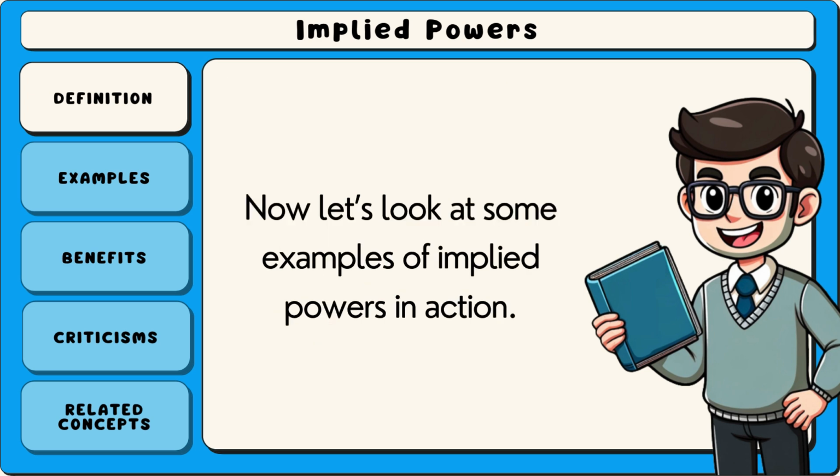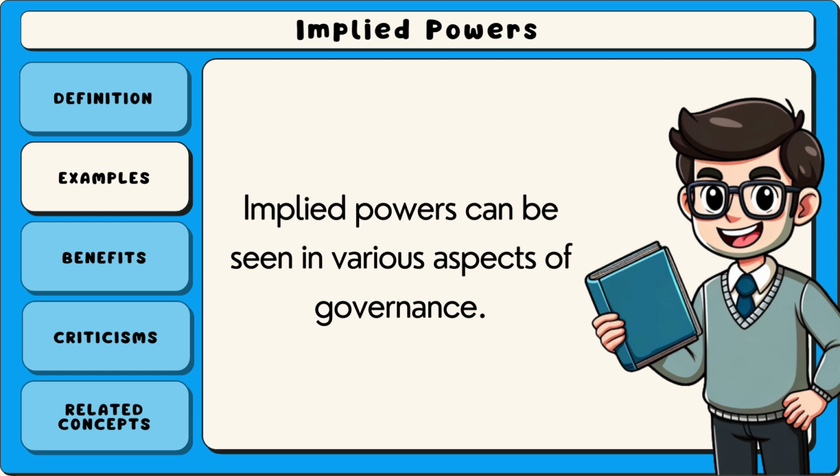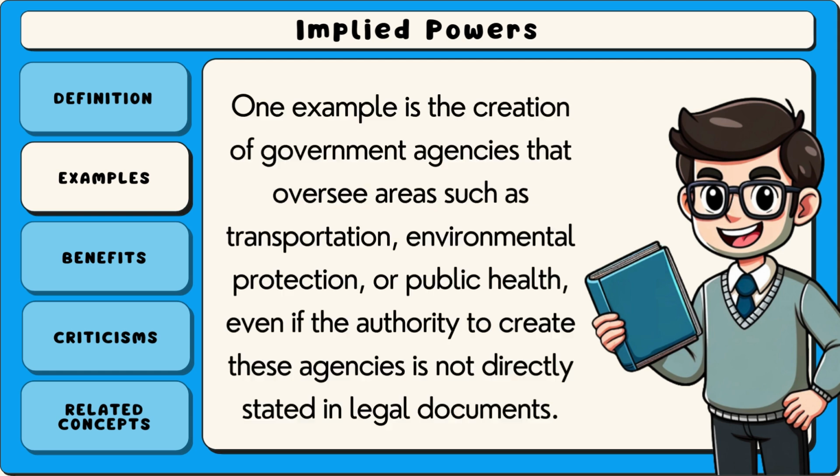Now let's look at some examples of implied powers in action. Implied powers can be seen in various aspects of governance. One example is the creation of government agencies that oversee areas such as transportation, environmental protection, or public health, even if the authority to create these agencies is not directly stated in legal documents.